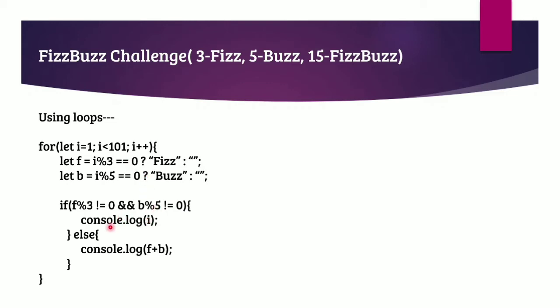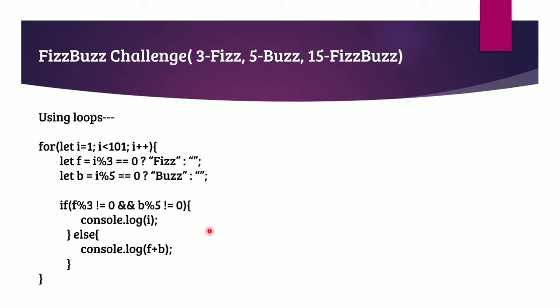On the other hand, if it is divisible by any of the numbers, for example by 3, then f will have the value Fizz and b will have the value of an empty string. So if we concatenate Fizz plus an empty string, the answer will be Fizz as per our expectation. The same will apply for Buzz as well.